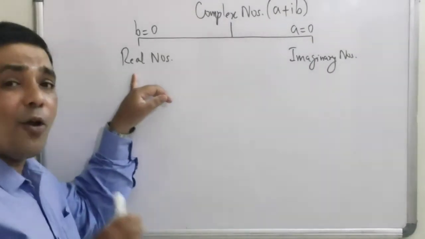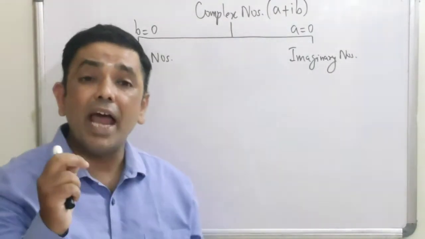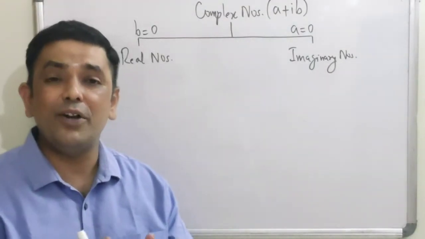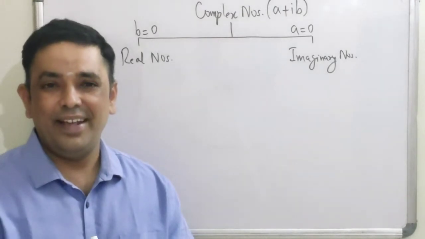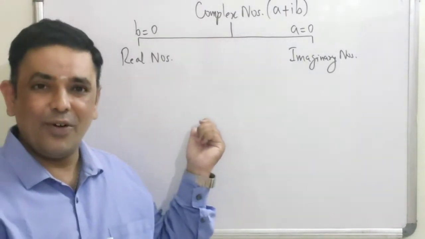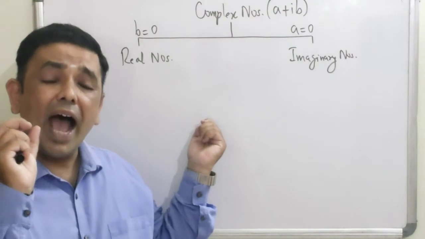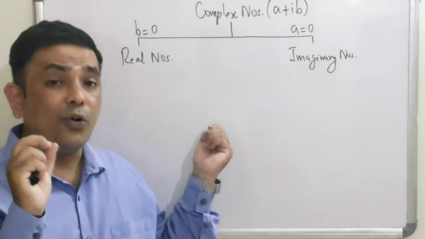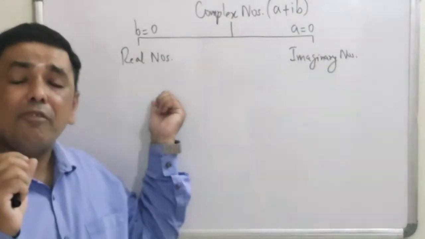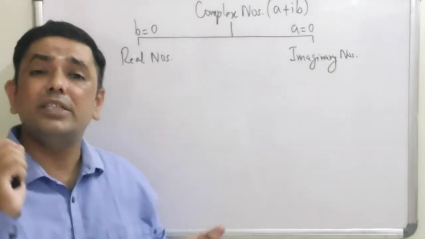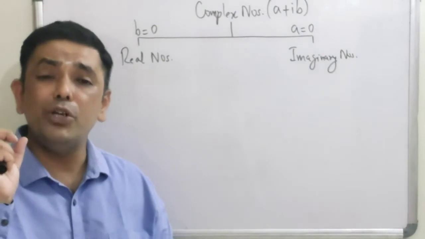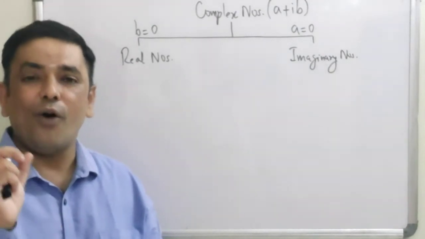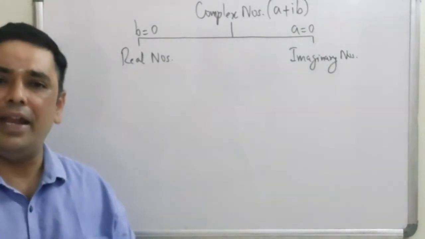Real numbers are all those numbers which can be shown or represented on a number line. Hence the name real. Whenever we have certain names or connotations, they have a particular meaning. So real numbers are called real because they can be represented on a two-dimensional number line.